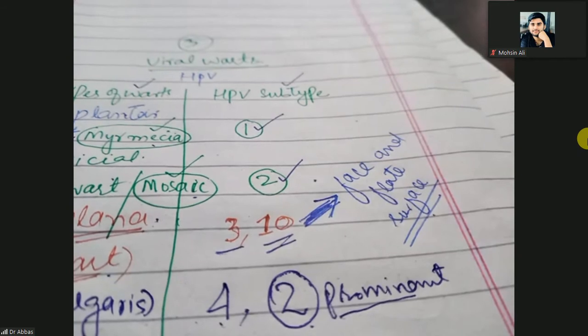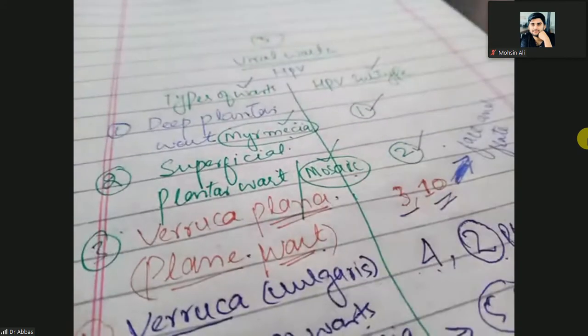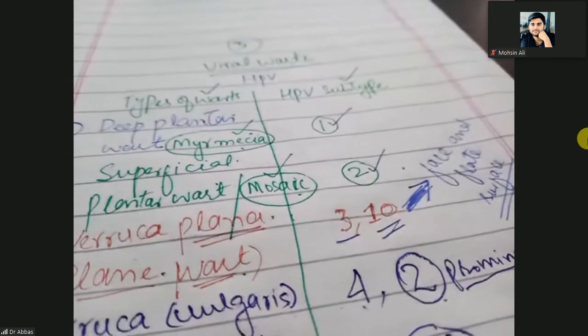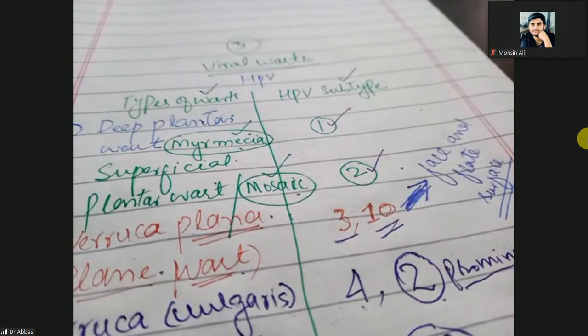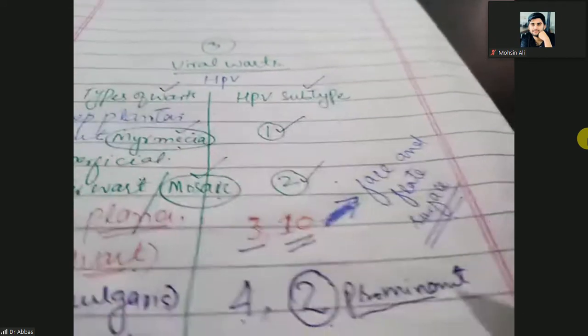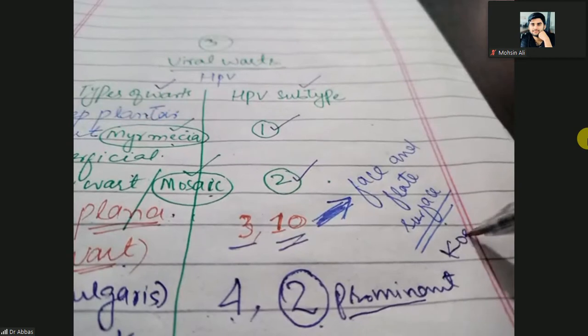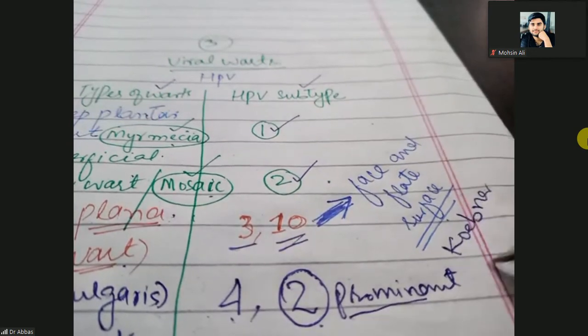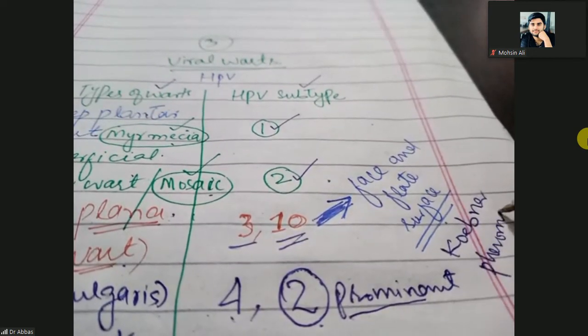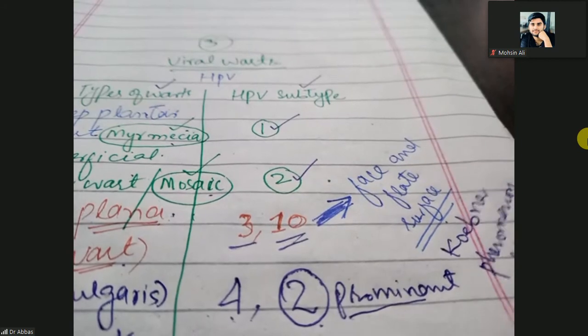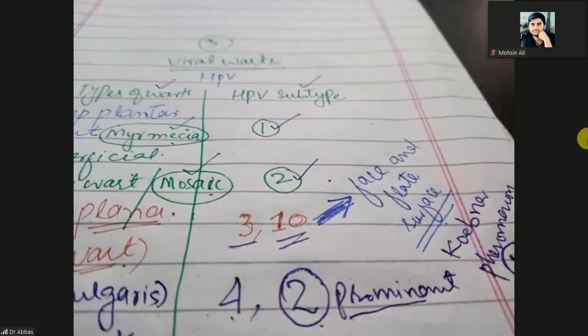This verruca plana also shows positive Koebner phenomenon. So Koebner phenomenon is present.